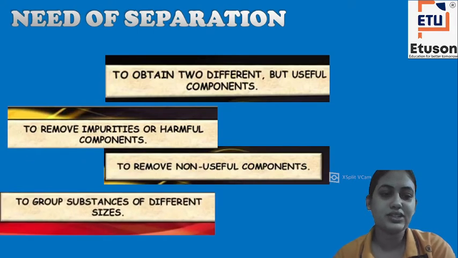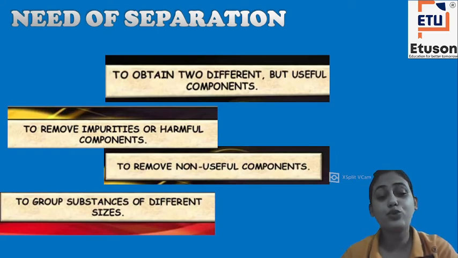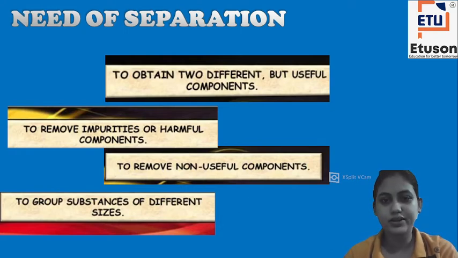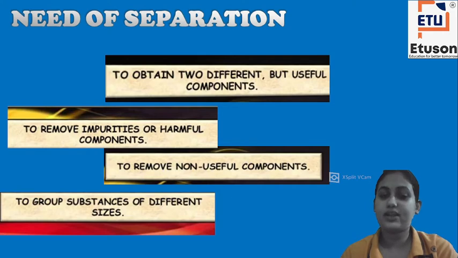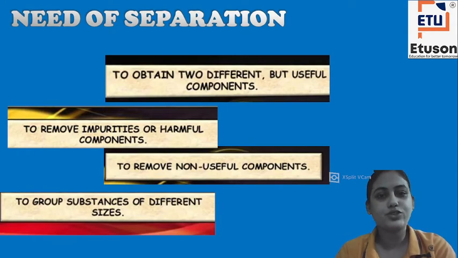And the last one is to group substances of different sizes. Here substances will be grouped according to their sizes. If there are bigger particles, they would be arranged together, and if there are smaller particles, they would be arranged in the smaller group. So this is the need for separation. Again, to summarize: to obtain two different but useful components, to remove impurities or harmful components, to remove non-useful components, and to group substances of different sizes. So this is the need for separation.